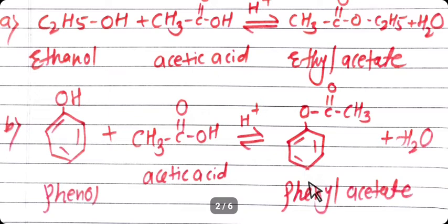The name of this ester is phenyl acetate. So these are simple examples of esterification of alcohols and phenols, when alcohols and phenols react with carboxylic acid in the presence of concentrated sulfuric acid.